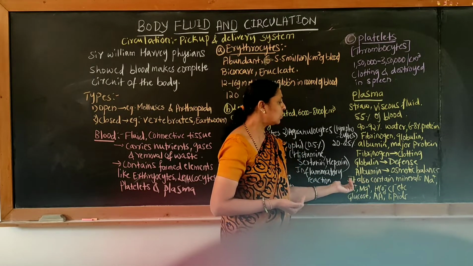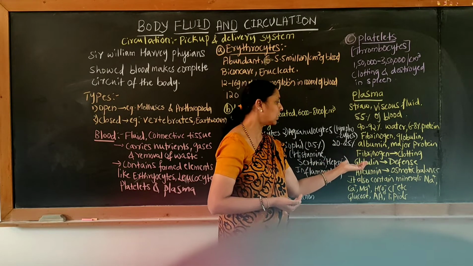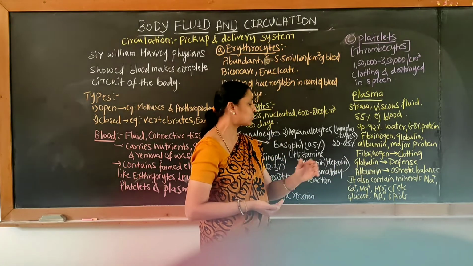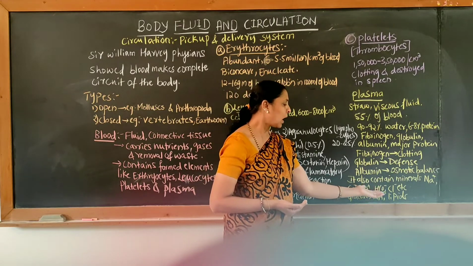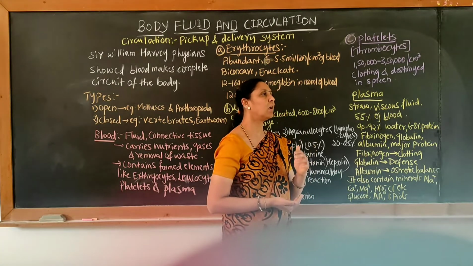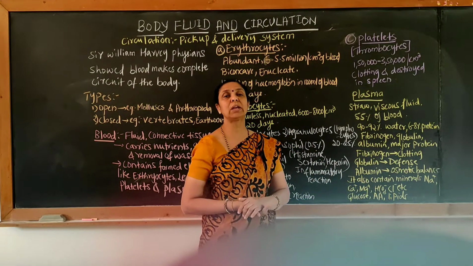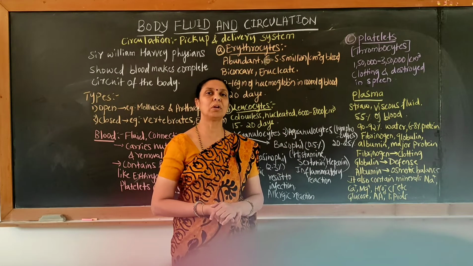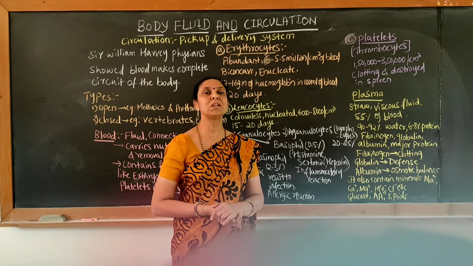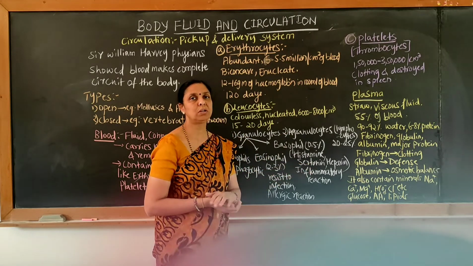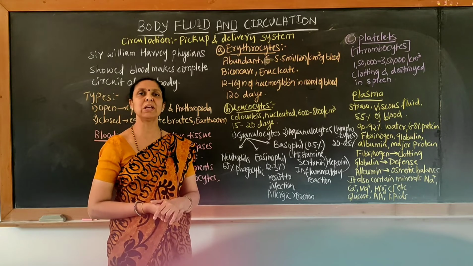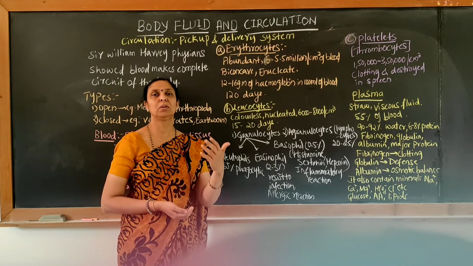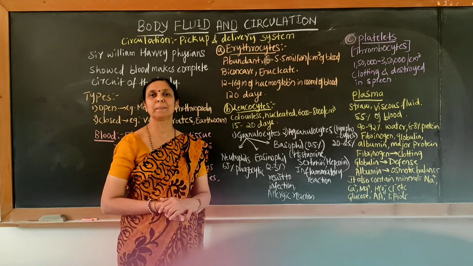The plasma not only contains these important proteins, it also contains some minerals like sodium, calcium, magnesium, carbonates, chlorides, etc. It also contains glucose, amino acids and other important components. So this is about the two important formed elements as well as the plasma. In the next class we are moving on to the blood group.